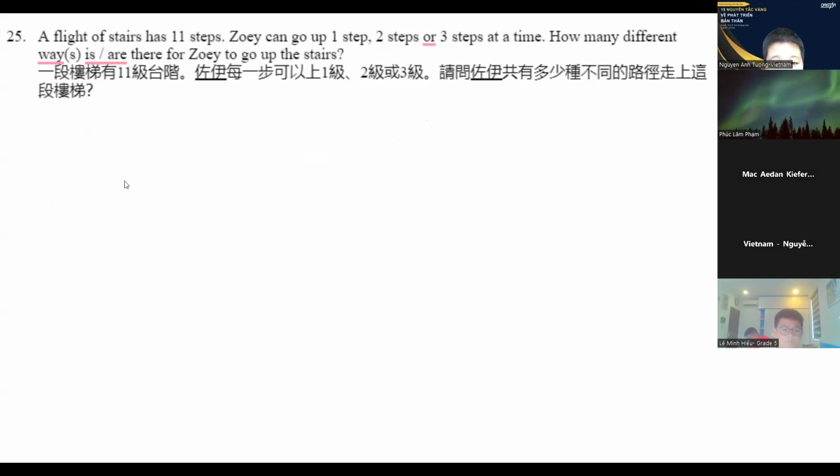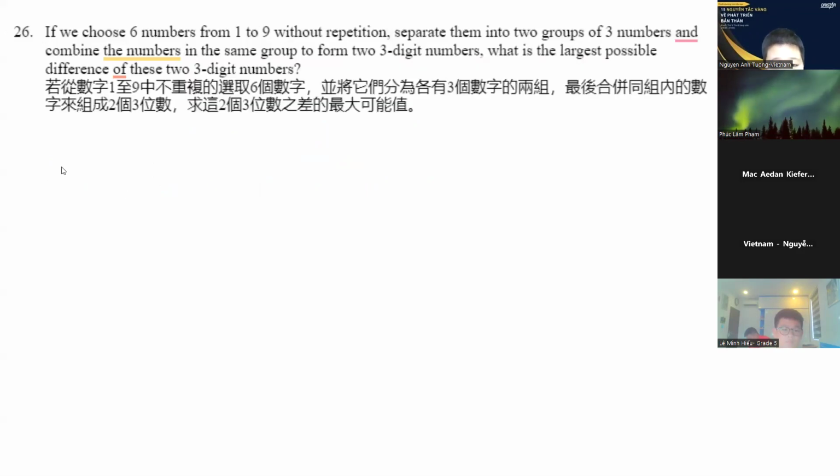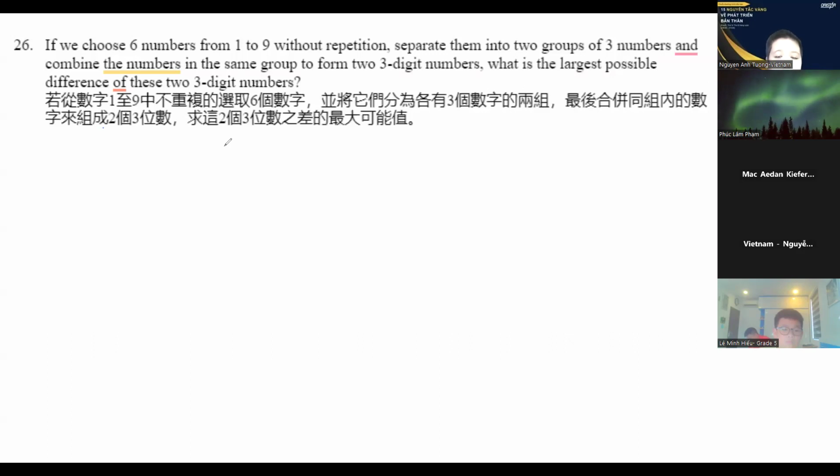So now let's go over to number 26. If we choose 6 numbers from 1 to 9 without repetition, separate them into 2 groups of 3 numbers and combine the numbers in the same group to form 2 3-digit numbers, what is the largest possible difference of these 2 3-digit numbers? This is a very straightforward question since it's asking for the largest possible difference.